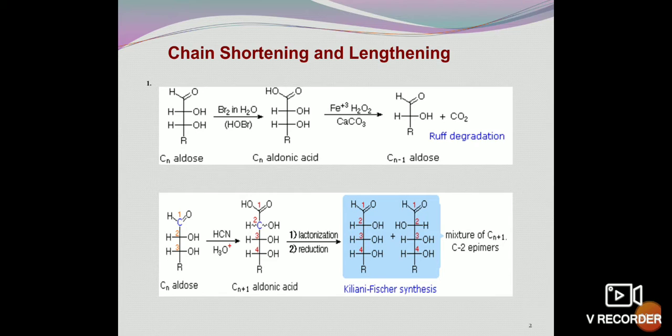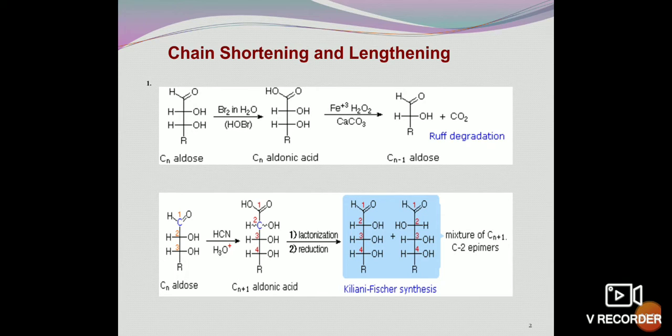So, chain shortening means an aldose which we are taking is converted to a lower aldose, and lengthening means to a higher member. If we are taking an aldose with Cn number of carbon atoms, which on oxidation with bromine water or hypobromite forms Cn aldonic acid. The acid contains the same number of carbon atoms.